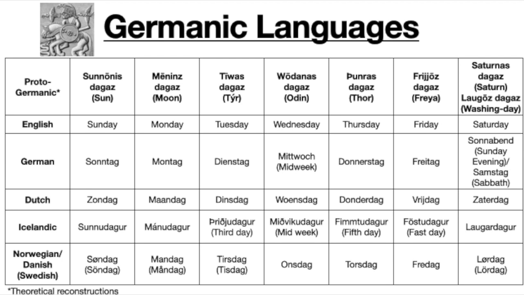So in Icelandic, we can see that Sunday and Monday, they come from the same place as the other Germanic languages. You have Sunnudagur and Mannudagur, which come from sun and moon. And we can see that Saturday is Leirdagur, which comes from washing day again. But Tuesday, Wednesday, Thursday, and Friday, they have different meanings, where I have Thriudagur, which means the third day.